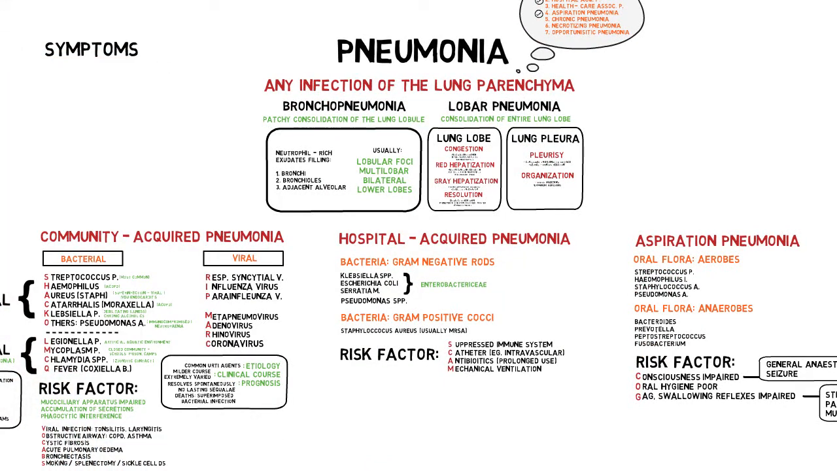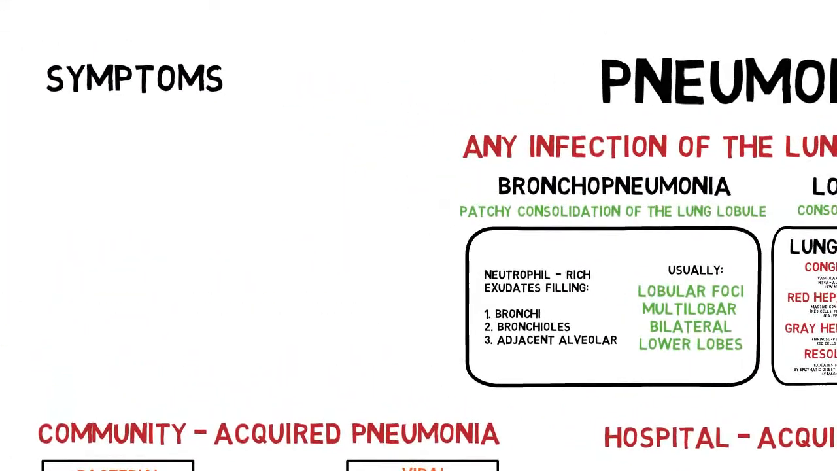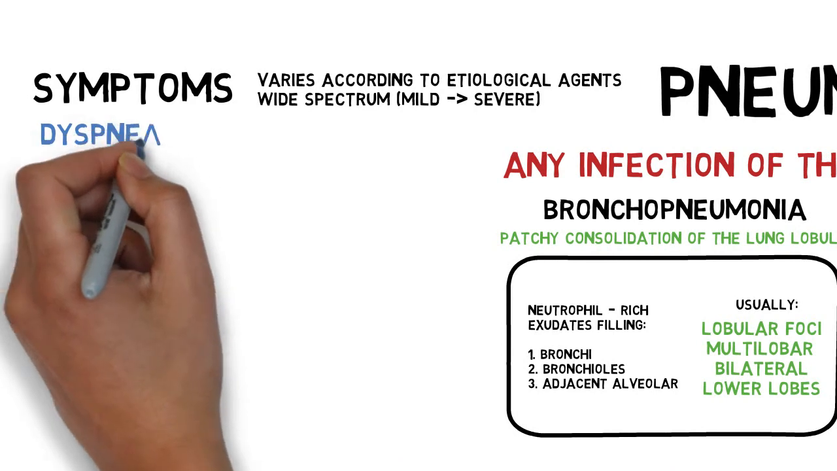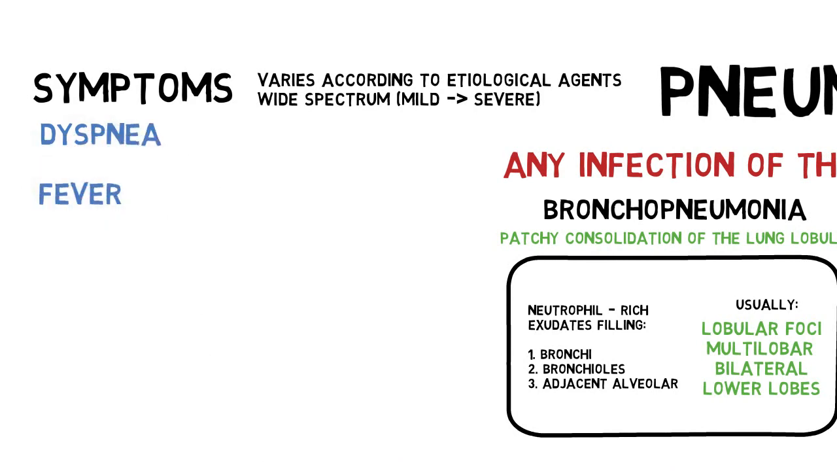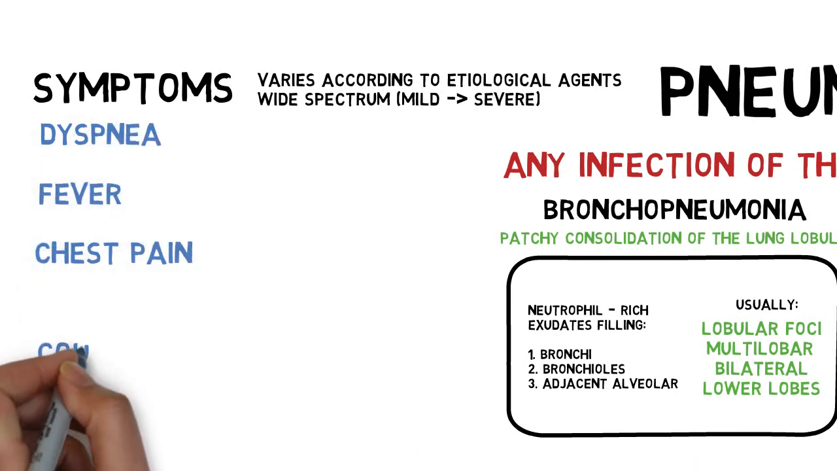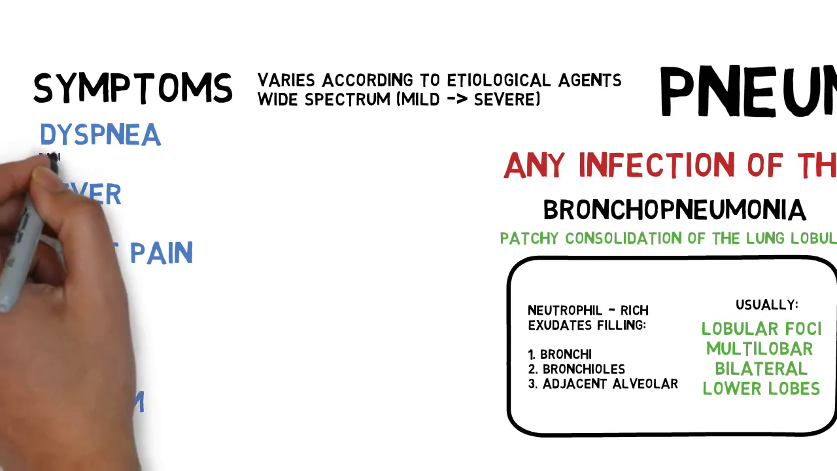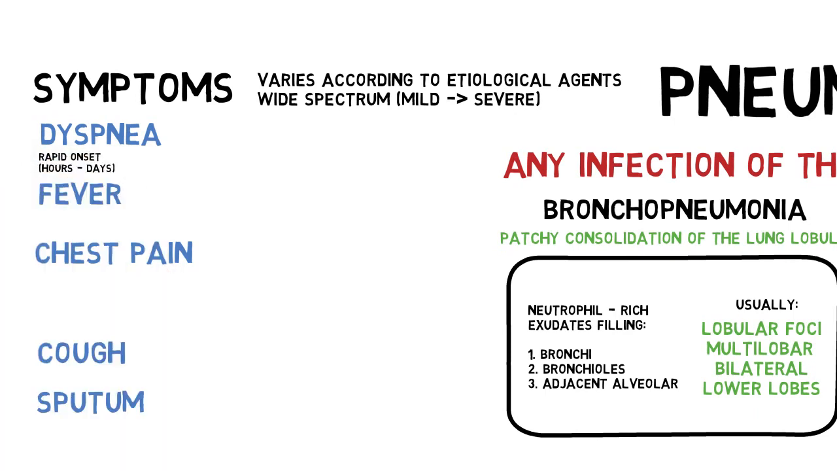The last one for this video is pneumonia. The clinical features of pneumonia varies according to the etiological agents from mild to severe. The 5 main symptoms of pneumonia are dyspnea, fever, chest pain, cough, and sputum production. In typical pneumonia, the onset of dyspnea is as rapid as 24 to 48 hours, but in atypical pneumonia, cause of dyspnea is milder and more gradual over a few days.